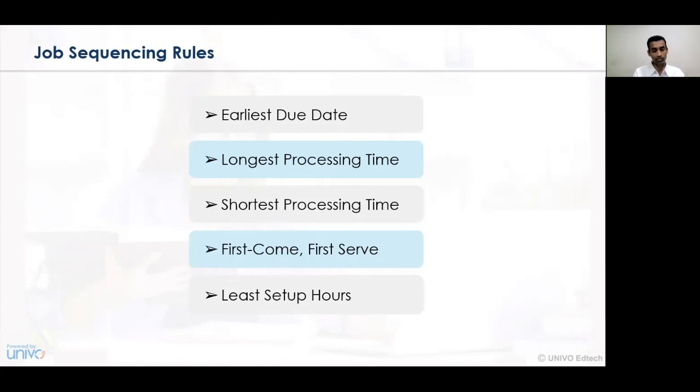The longest and the shortest processing time focuses on for what longer duration the sequencing activity can be implemented and how it can be conducted in the business organization. The first come first serve basis focuses on which activity should be coming first and which activity should be coming at the last level. And lastly, the least setup hours, wherein you have a certain target or a certain mode with respect to how a particular activity can be completed within the specified time period.